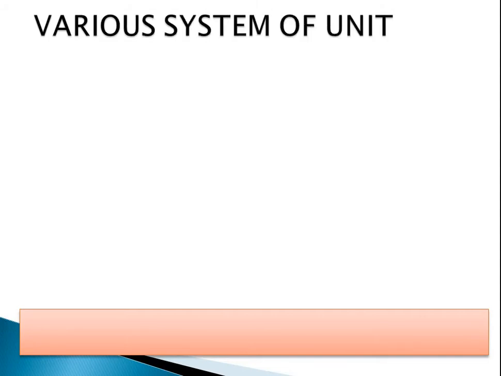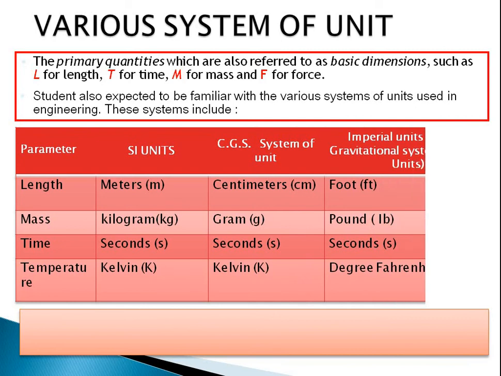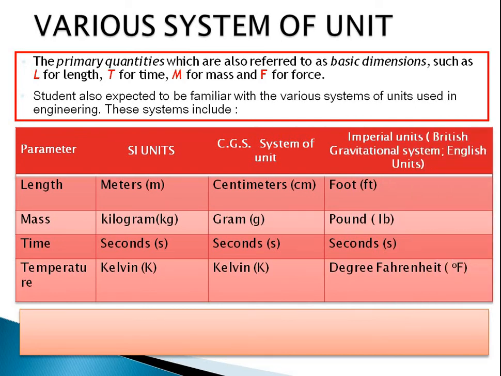Then various systems of units. These parts we have already discussed. The primary quantities, referred to as basic dimensions, such as length, time, mass and force, are required to be expressed in the following manner. So here is the cumulative format: SI unit, CGS unit and British gravitational system, that is empirical units. Length is measured in SI unit in terms of meter, in CGS in terms of centimeter, and in empirical units as feet. Similarly, mass in kilogram, gram and pound. Time, everywhere it is measured in second. Temperature is in Kelvin and degree Fahrenheit.